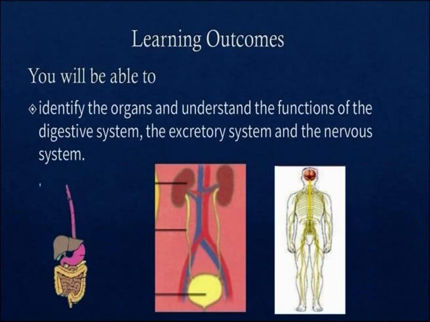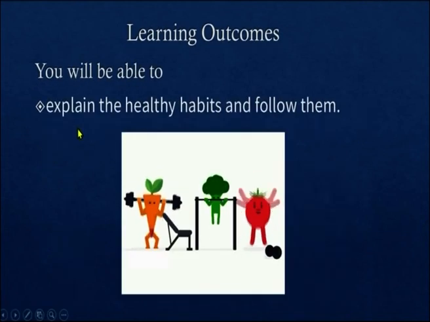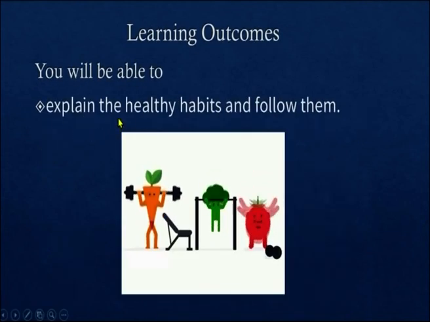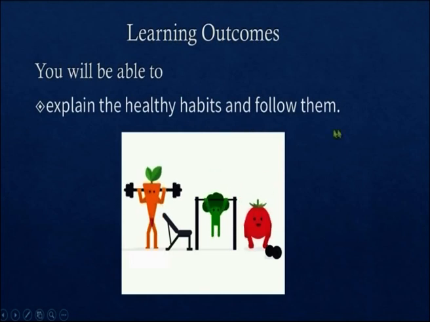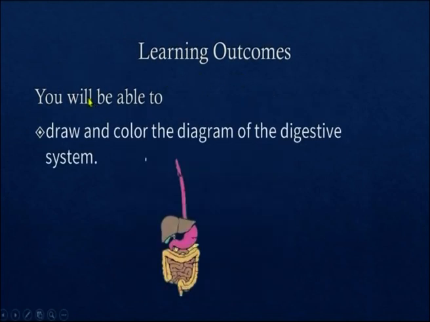Learning outcomes. You will be able to identify the organs and understand the functions of the digestive system, the excretory system and the nervous system. You will be able to explain the healthy habits and follow them. You will be able to draw and color the diagram of the digestive system.